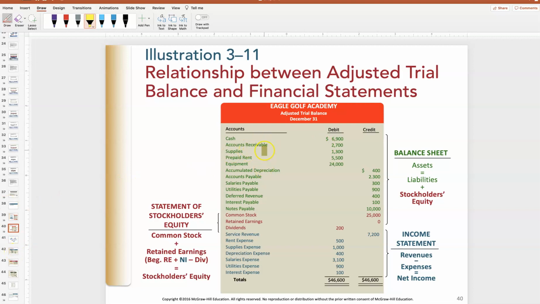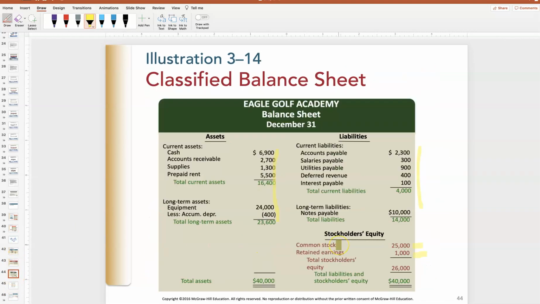So as long as you get everything from your trial balance over to your income statement and your balance sheet, it should balance, right? If it doesn't, it probably means you've got an account from your trial balance you've put in the wrong place. Usually when students make this mistake, they've accidentally put deferred revenue on their income statement. Remember, deferred revenue is a liability that I owe somebody, or they put accumulated depreciation on their income statement. As I talked about in the last video, accumulated depreciation represents how much our equipment has decreased in value, right? It's a contra asset account.